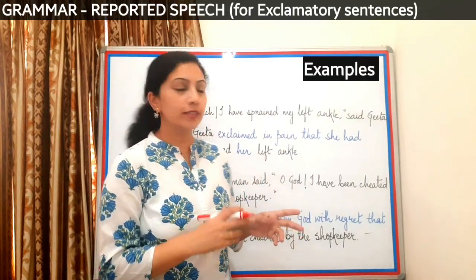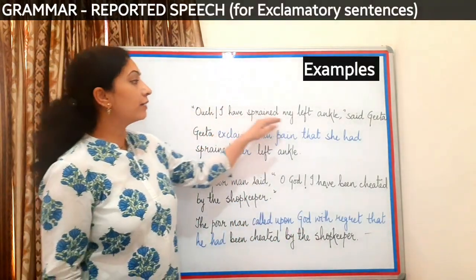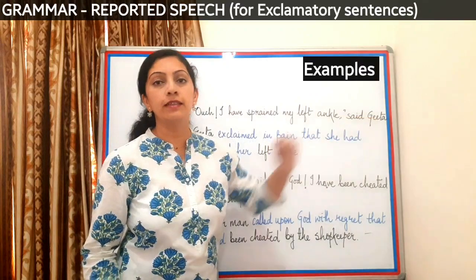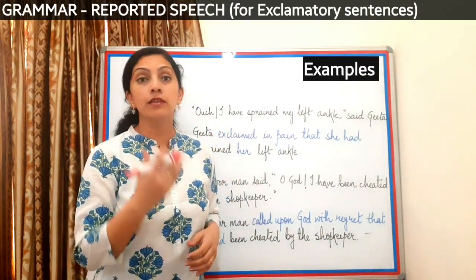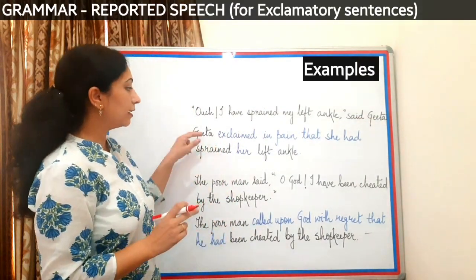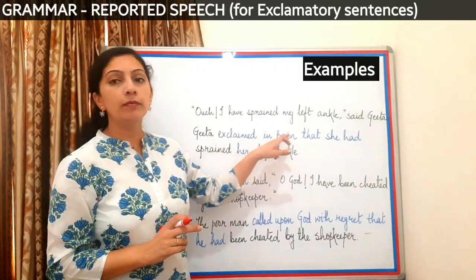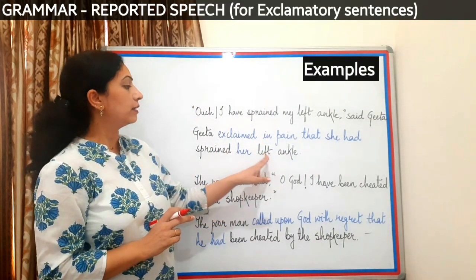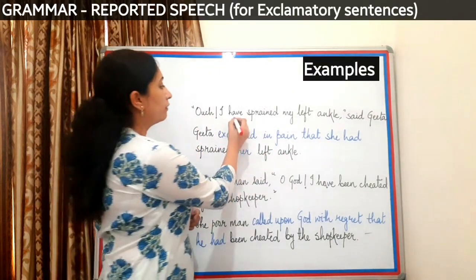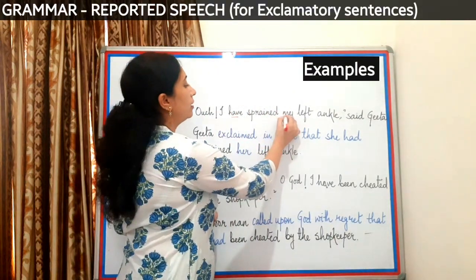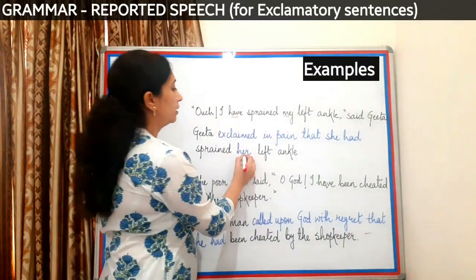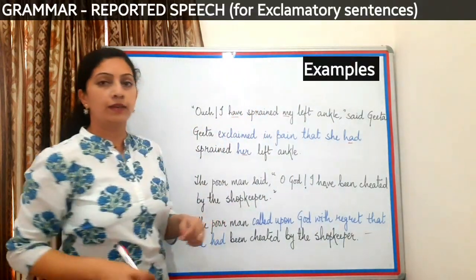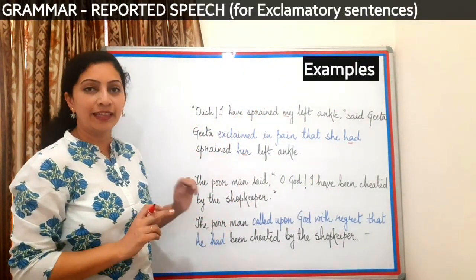Let's look at a few more examples. Ouch, I have sprained my left ankle, said Geeta. Now the word ouch denotes pain. So I can say Geeta exclaimed in pain that she had sprained her left ankle. Now if you see, I have changed the tense and the pronouns here.